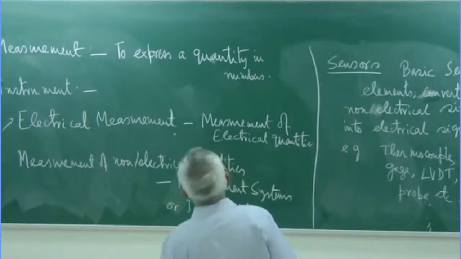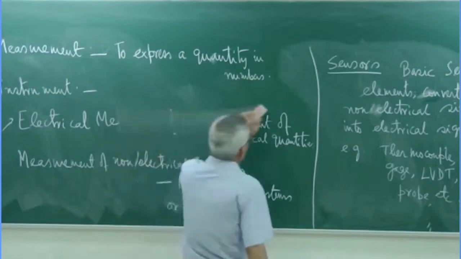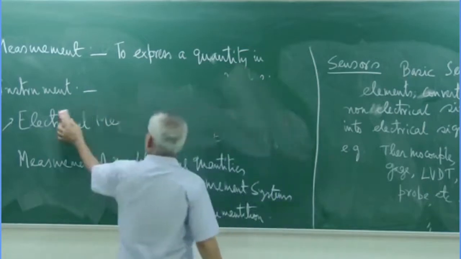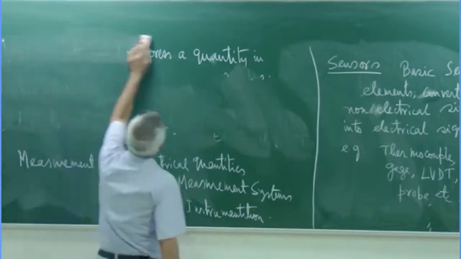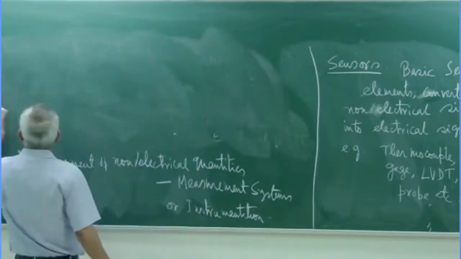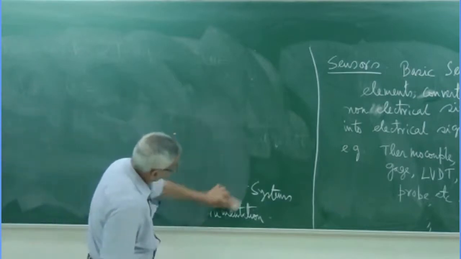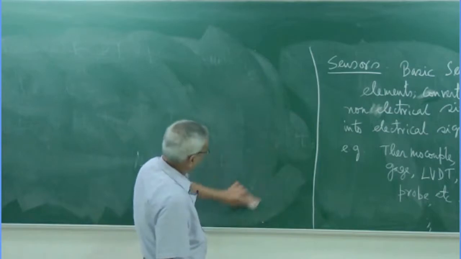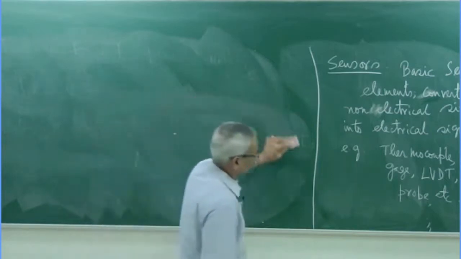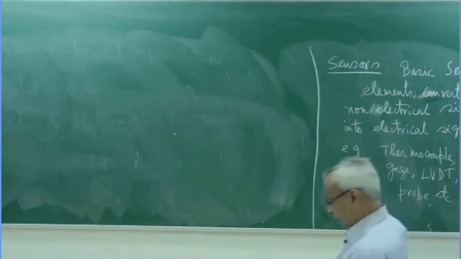These are also included in sensors. Another thing, whose definition is very close to the sensor, is the term transducer. Often people get confused and find out what their difference is.